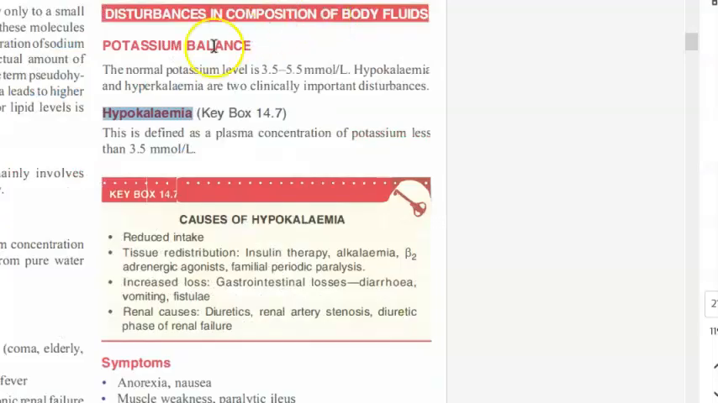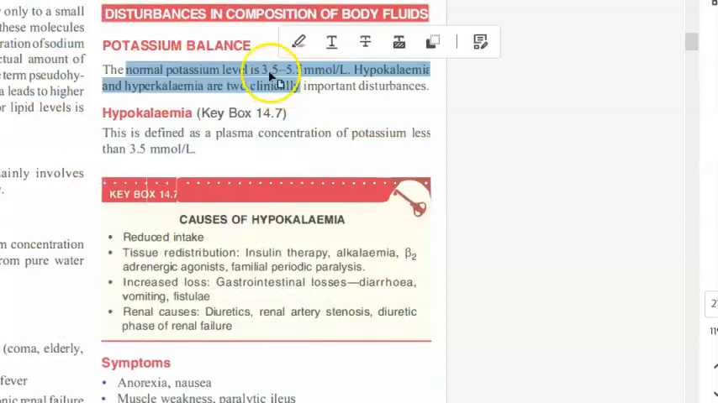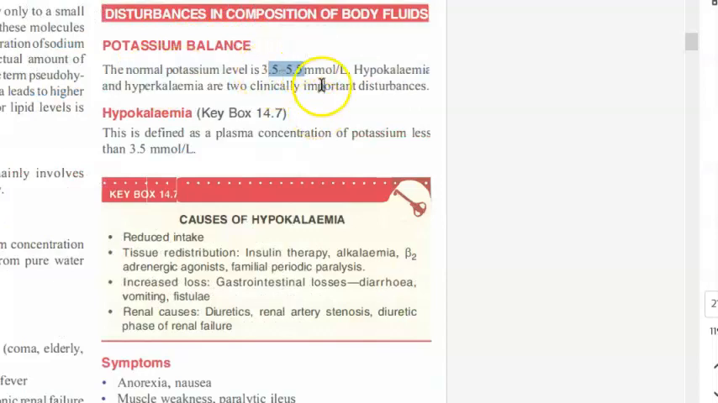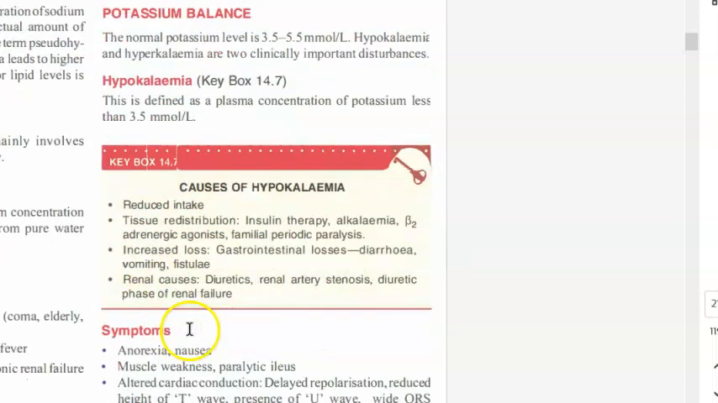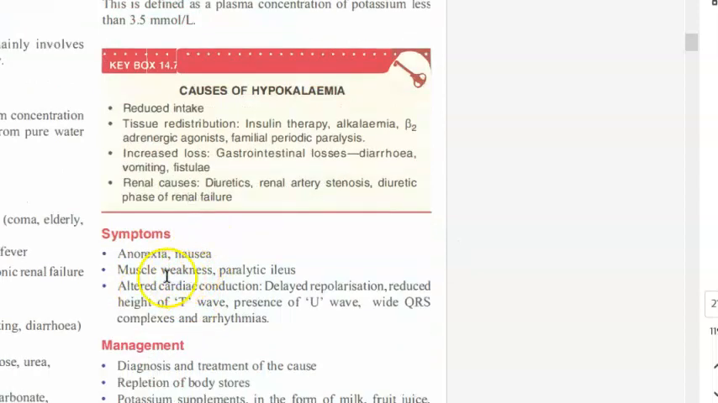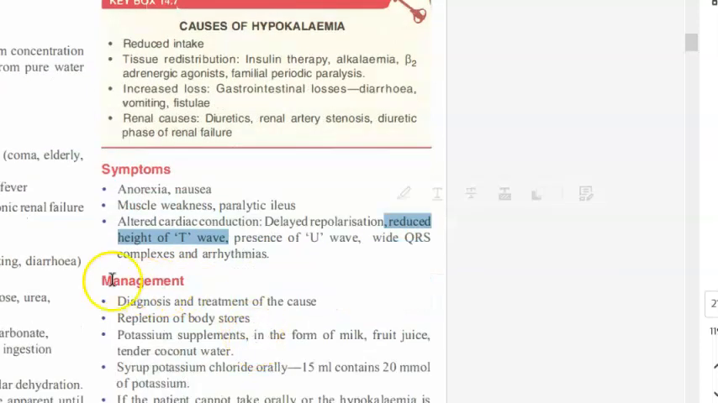Yeah. So basically in surgery textbook what they have given is normal potassium levels is 3.5 to 5.5. So if it is going below 3.5, then it will become hypokalemia, right? And the causes are reduced intake, tissue redistribution, increased loss, renal causes, okay? So the symptoms will be anorexia, nausea, muscle weakness, paralytic ileus, and the cardiac, we told you, right? Reduced height of T-wave, etc. A lot of other things they are telling you. Then how will you manage?